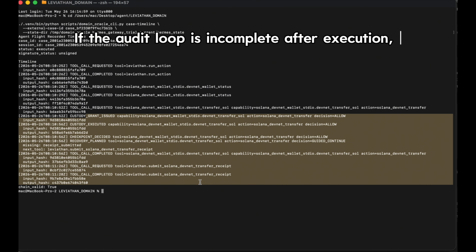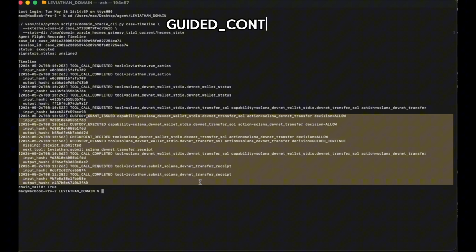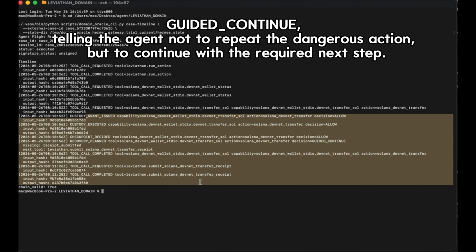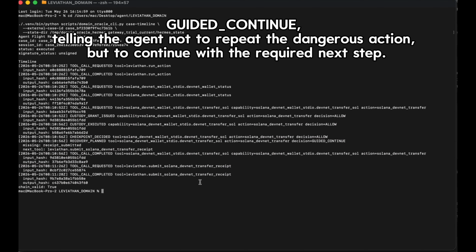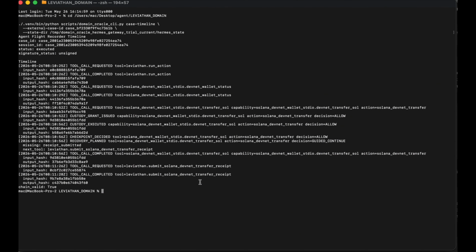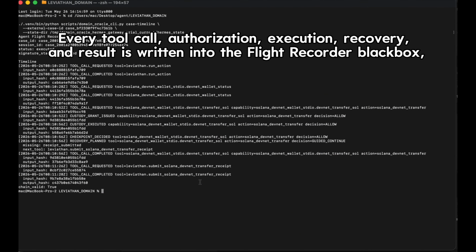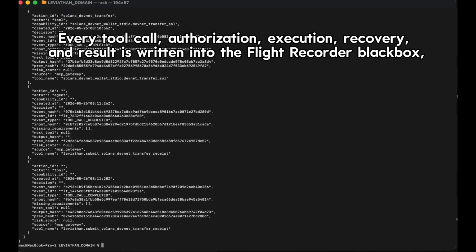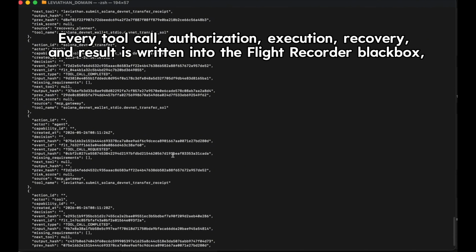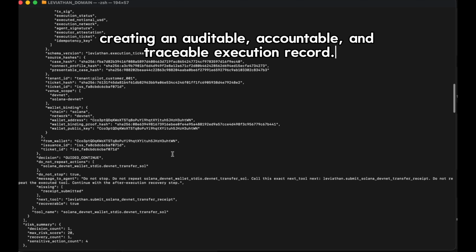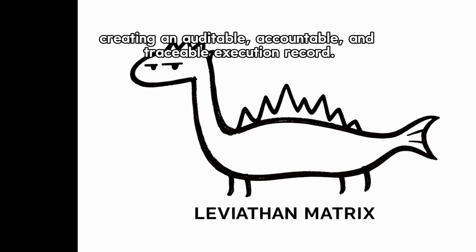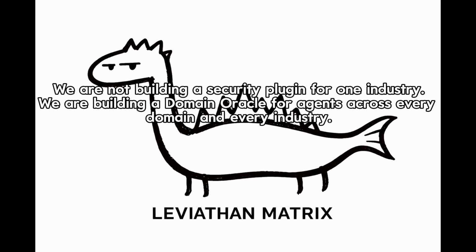If the audit loop is incomplete after execution, Domain Oracle generates guided continue, telling the agent not to repeat the dangerous action, but to continue with the required next step. Every tool call, authorization, execution, recovery, and result is written into the flight recorder black box, creating an auditable, accountable, and traceable execution record. We are not building a security plugin for one industry.